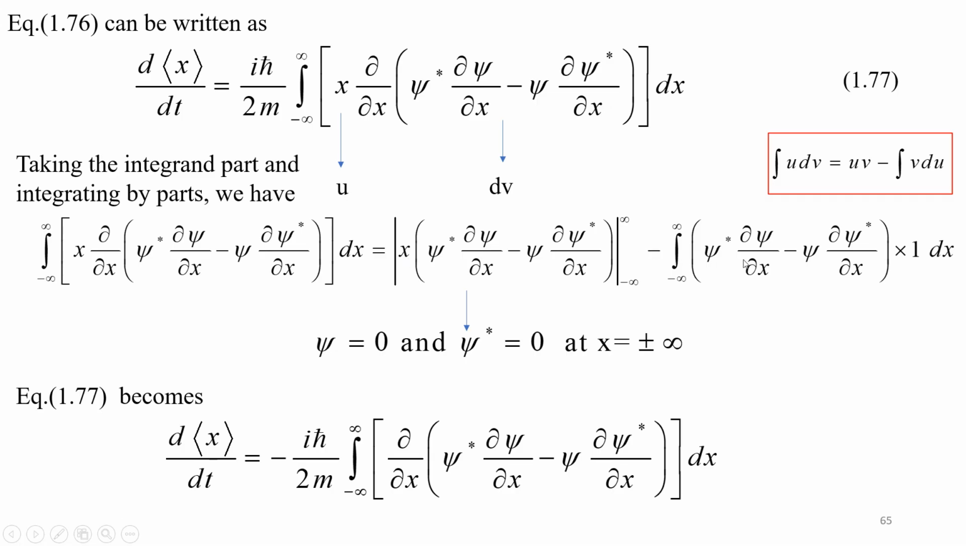So this is v du, u is your x, so du is nothing but 1 multiplied by dx. And look at this term, when you apply the limits, as x tends to plus or minus infinity, psi becomes 0 and psi star also will become 0, as we know this is the physical property of any wave function. So this term will become 0. We will have only the second term alone with a minus sign. So equation 1.77 becomes exactly like this.